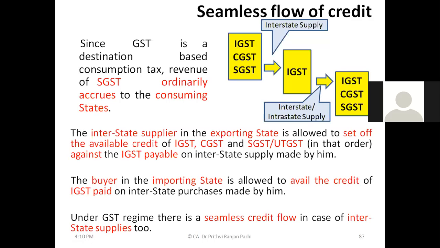Here, exporting means the supplying state. Suppose goods are moving from Odisha to West Bengal. Exporting state is Odisha. Importing state is West Bengal. So understand exporting state in that sense. So the interstate supplier in an exporting state. Now read it out.